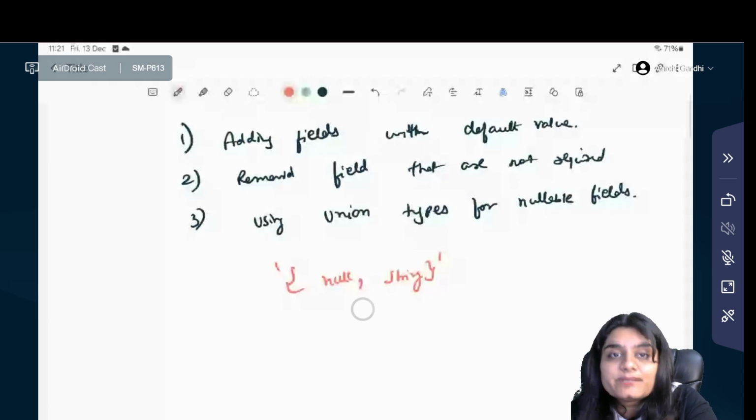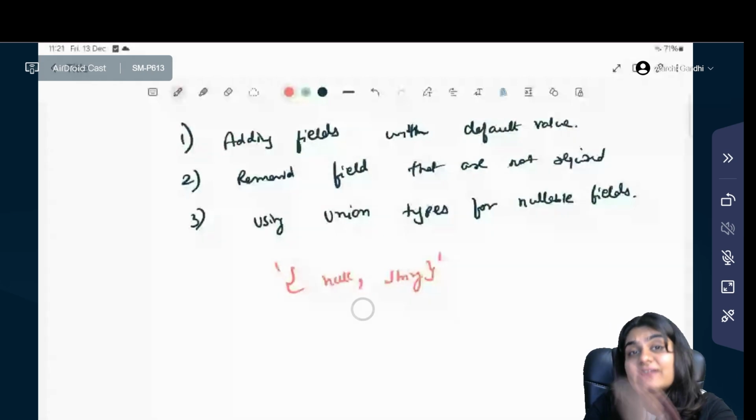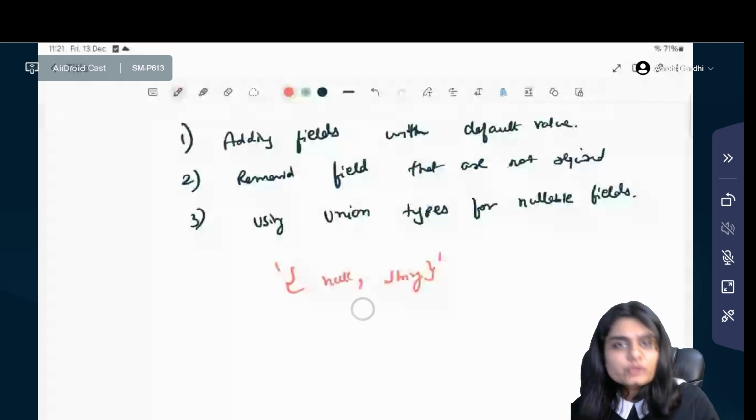Let's talk about the limitations of Avro. Of course, Avro is not perfect. One limitation is both the writer and the reader must have access to the schema. If there is a mismatch, decoding can fail. But if you follow the rules for schema evolution, the problem is rare. So, where is Avro used?